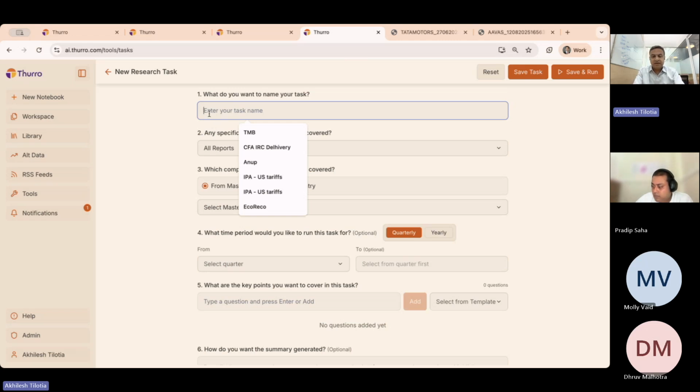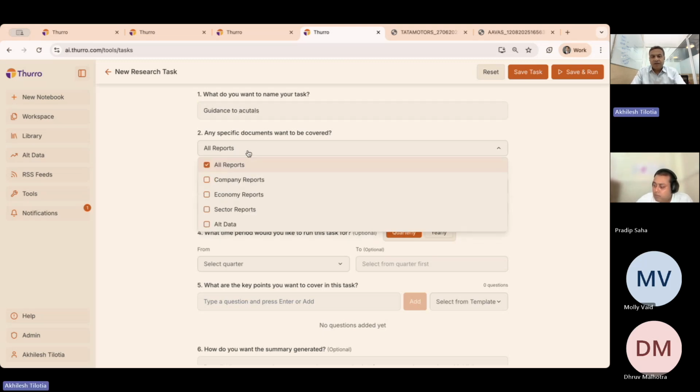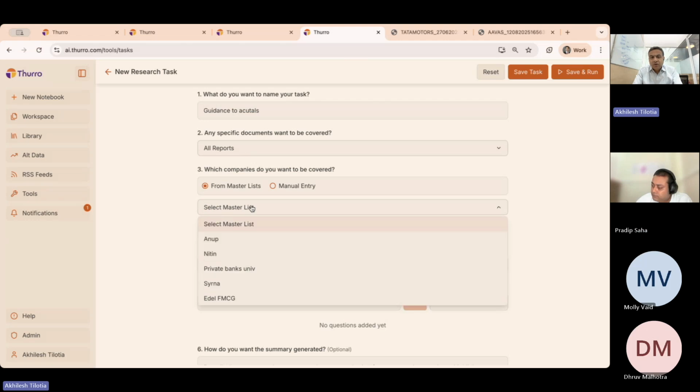Let us say guidance to actuals, and you are willing to take all the reports that are there: alternate data, company reports, economy reports, sector reports, etc. And you want to do this on, let us say, the Nifty Auto companies.